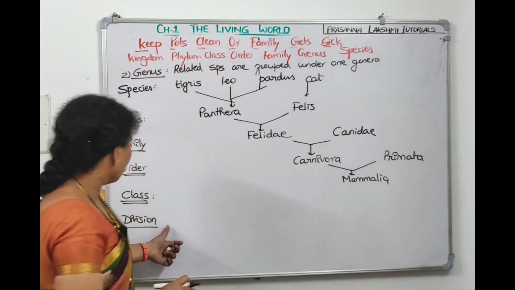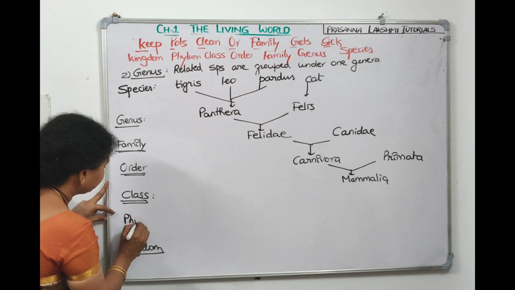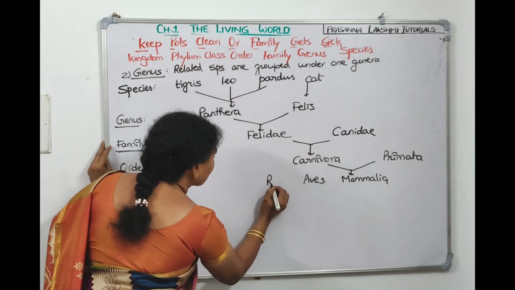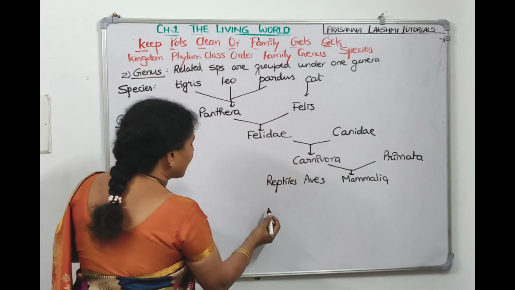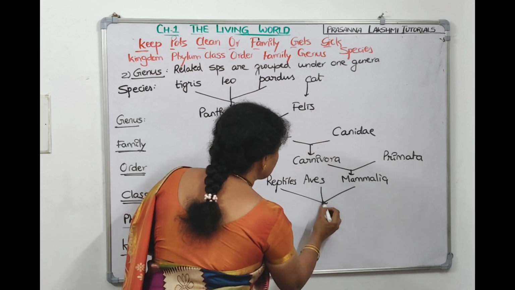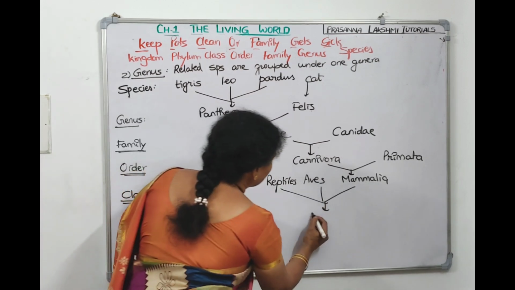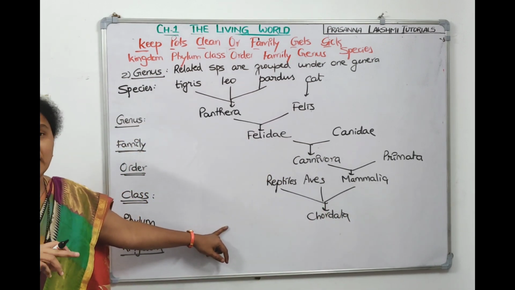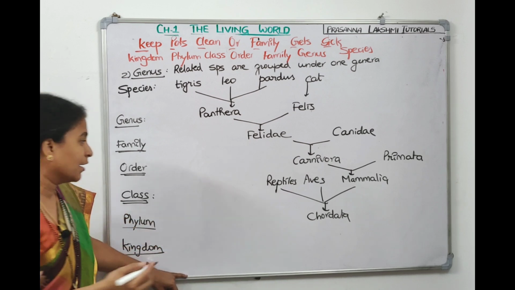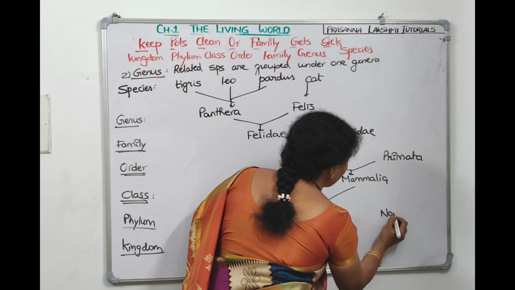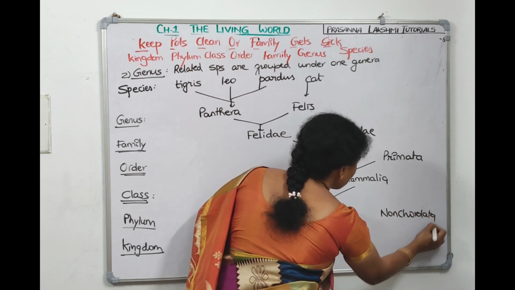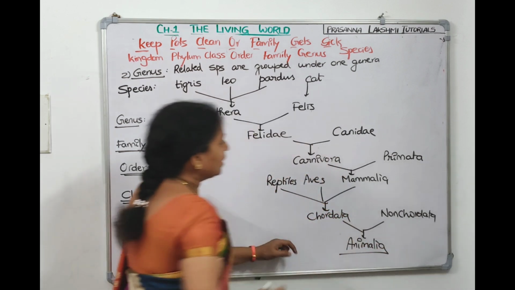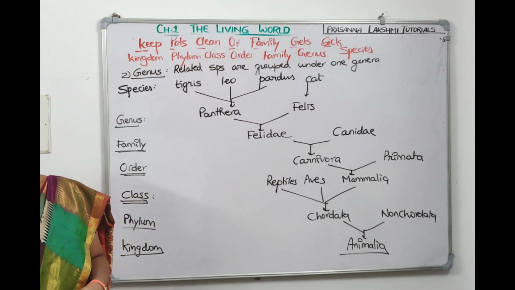Now many classes will combine to make, for plants it is division, for animals it is phylum. Mammalia is one class. Let me write one more class, Aves. Let me write one more class, Reptilia. Reptilia, Aves and Mammalia, all these are classes. They belong to one phylum. The phylum is Chordata. Now Chordata is one phylum, non-chordata is another phylum. These two phyla are kept under one kingdom called Animalia. See how beautifully we have seen the hierarchy for the animal kingdom also.